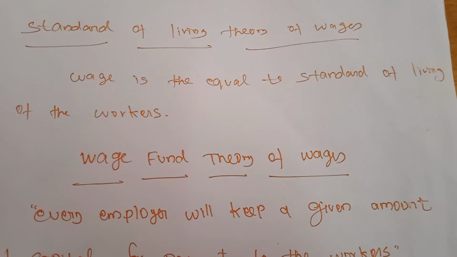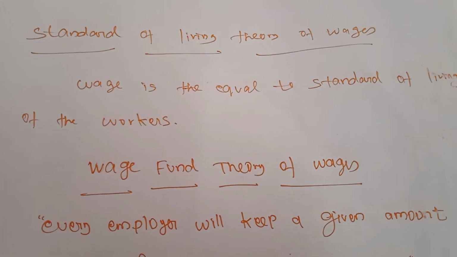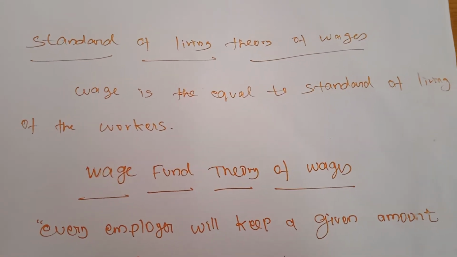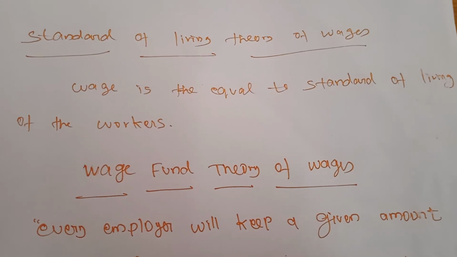If the standard of living of a worker is very poor, this worker gets a low wage rate. The standard of living wage means the amount necessary to maintain the laborer in the standard of life to which he is accustomed.